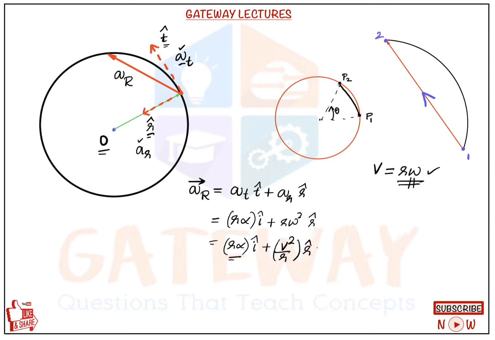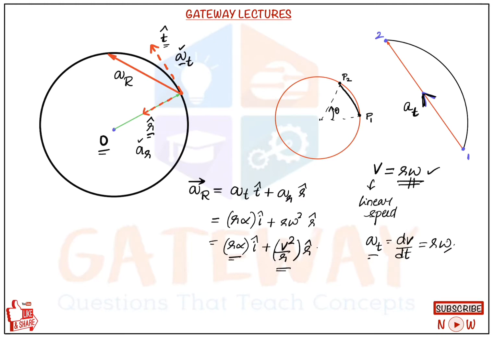This is the tangential component and this is the radial component, and remember here this v is called the linear speed. The direction of the linear speed is along the tangential direction, along the direction of the tangential acceleration. Therefore the change in this linear speed will always give the tangential acceleration, that is r into alpha. These are all the basics we require here.